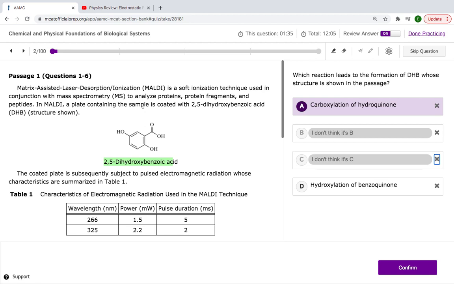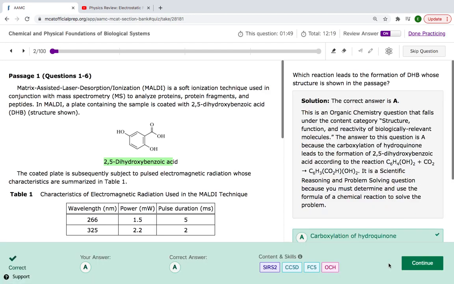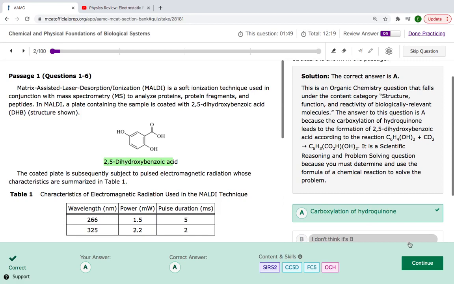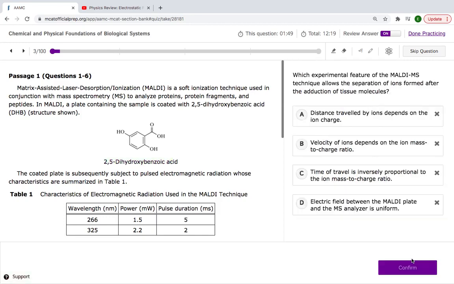So yeah, hydroxylation is just adding hydroxyl groups. Benzoquinone is the benzene ring with 2 carbonyl groups here and one here. We're still missing the carboxyl group. None of this here tells me about the carboxyl group. I need the carboxyl group. I'm pretty sure it's A. Let's see. Boom, let's go. Okay, nice. There's the explanation.